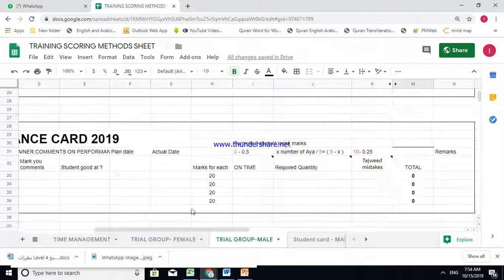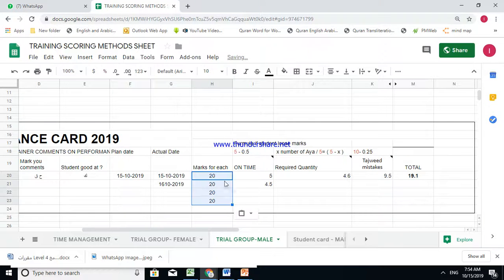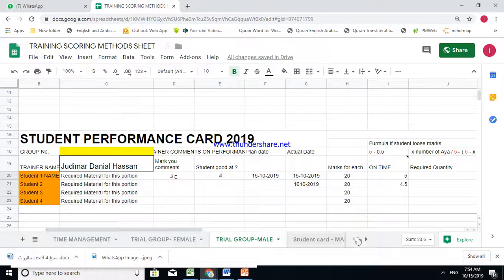Okay, I think so. Here is the mark for each. Good, we're revising. So this is all going to be implemented. Okay. Barakallahu fikum wa jazakumullahu khairan.